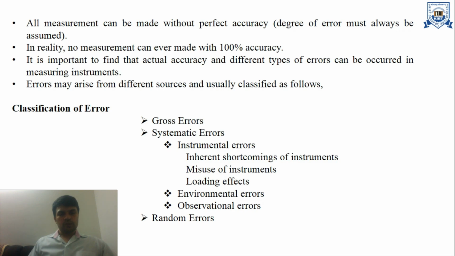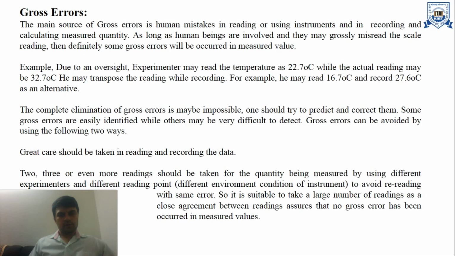First, gross error, then systematic error. Systematic error is also divided into instrumental error, which is further divided into inherent shortcomings of instruments, misuse of instruments, loading effects, then environmental errors, observational errors, and random errors.